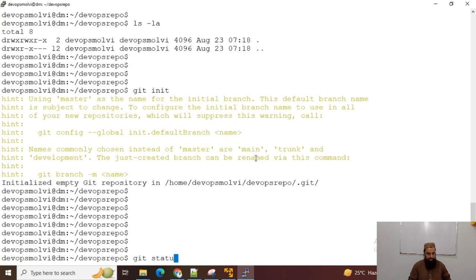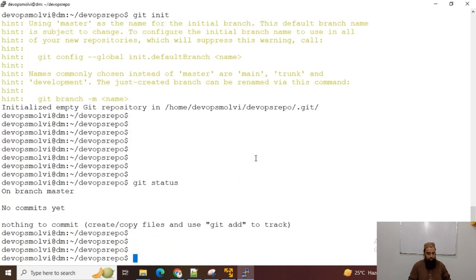git status is the command which shows on which branch we are currently at. Now you can see we are on branch master, or on branch main, or on branch release 1234. So git status actually tells us the current status. It also shows the untracked files, the staged files, or the files that need to be committed.